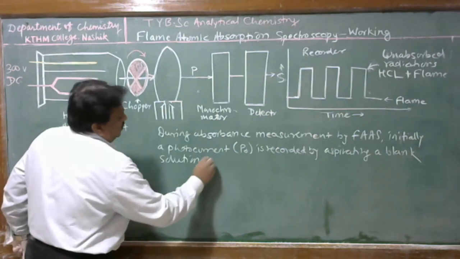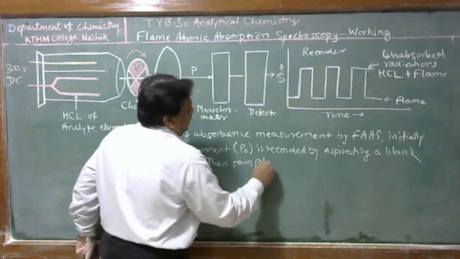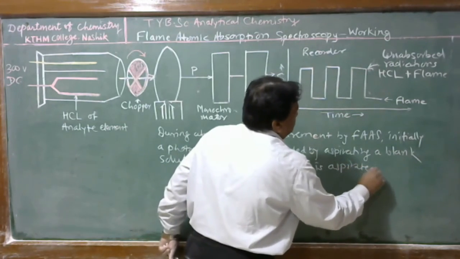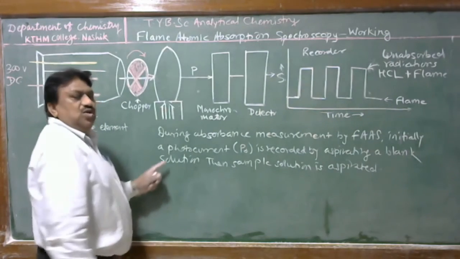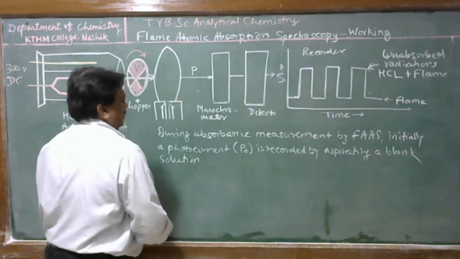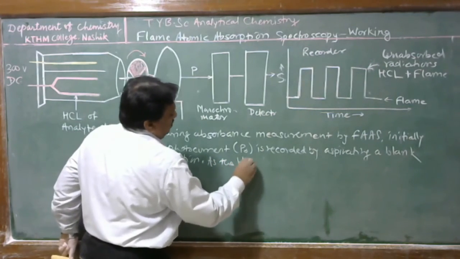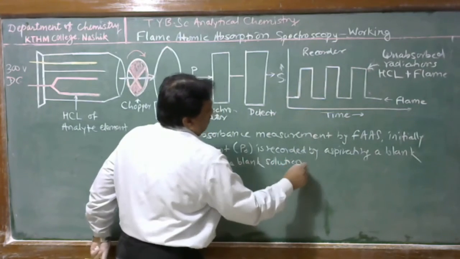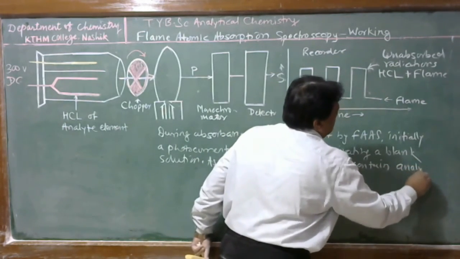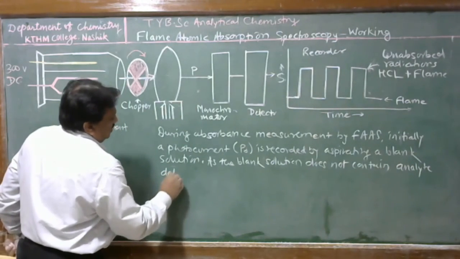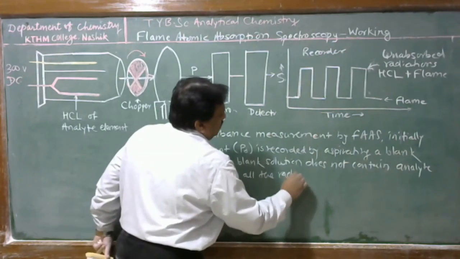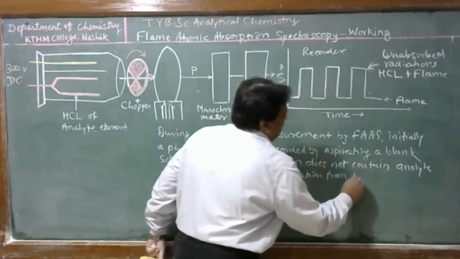Then the sample solution is aspirated. As the blank solution does not contain analyte, the detector receives all the radiations from the hollow cathode lamp.